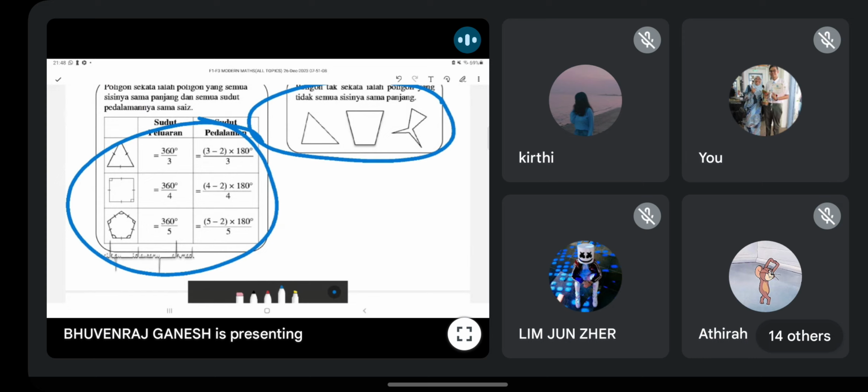This one is the example of irregular polygon. Each of these, what to say? The different side length. Setiap sisi dia berbeza. Okay, so yeah, I think this is all, nothing much here.